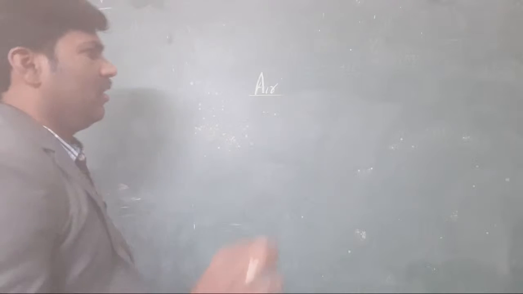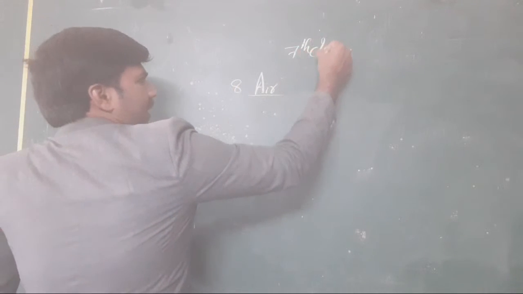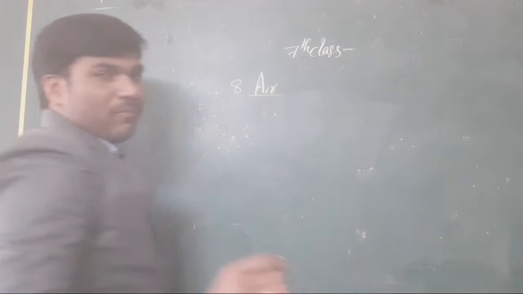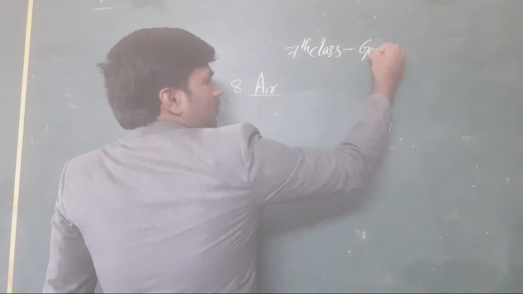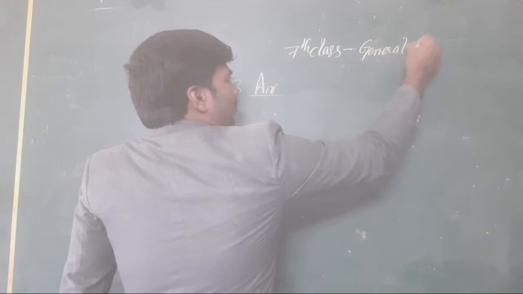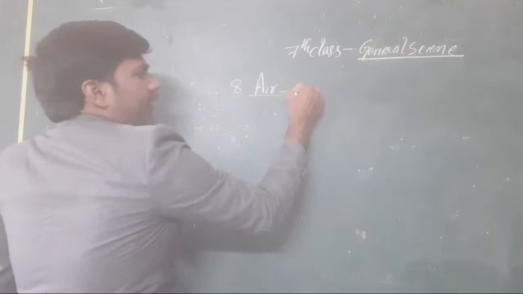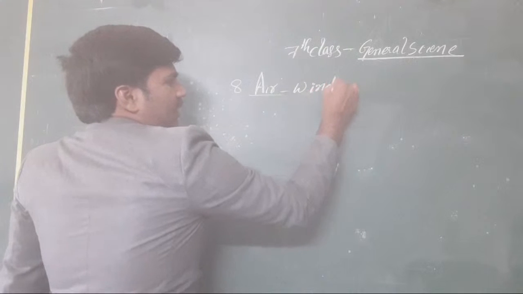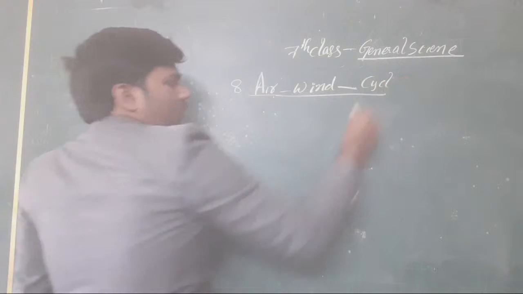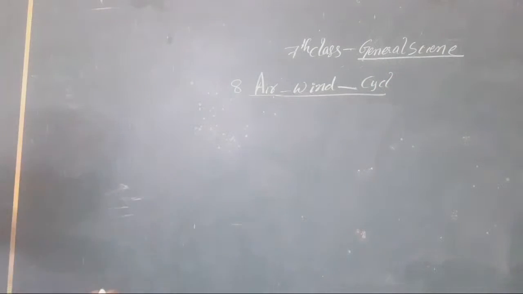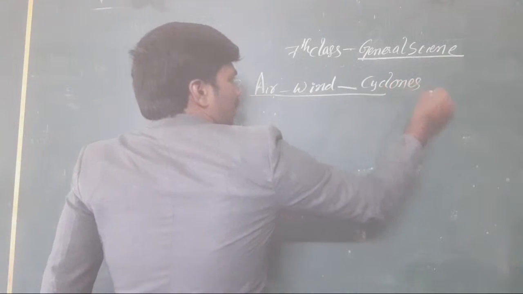That's why in this eighth lesson we are going to discuss air. What is air? Where is it available? What are the properties of air? That is what we are going to discuss in our lesson. The next topic is wind. Air converts into the form of wind, and wind converts into the form of a cyclone. Clear or not, all the students? It is in the form of cyclones, got it?